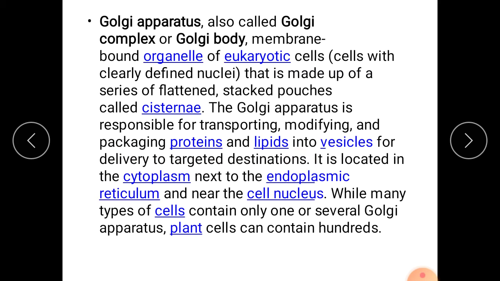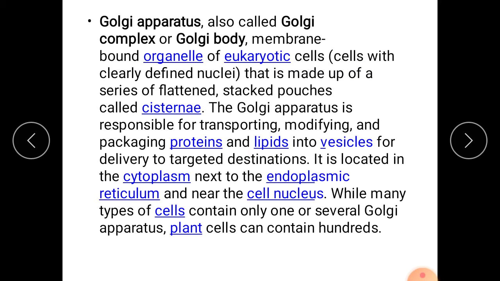The function of the Golgi apparatus is to transport, modify, and package proteins and lipids into vesicles for their delivery. Proteins and lipids are synthesized by the endoplasmic reticulum.